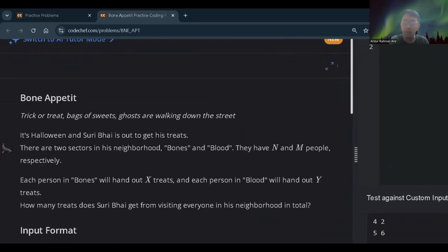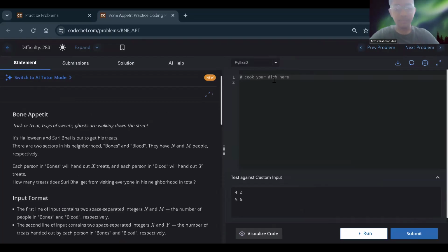N is representing bones, as I'm assuming, and M is representing blood. So N is how many people are in the bone section, and M is how many people are in the blood sector.